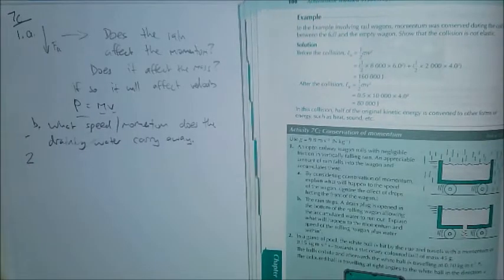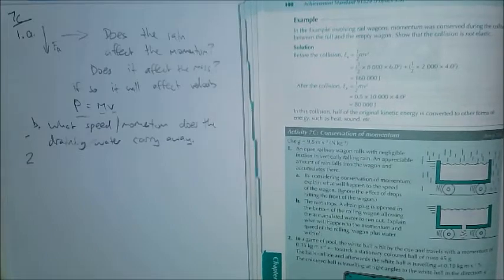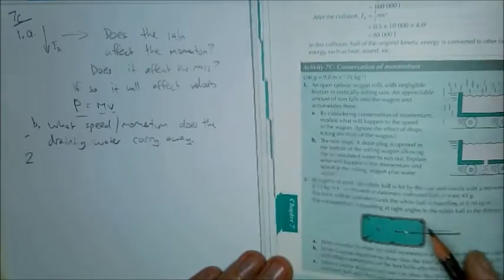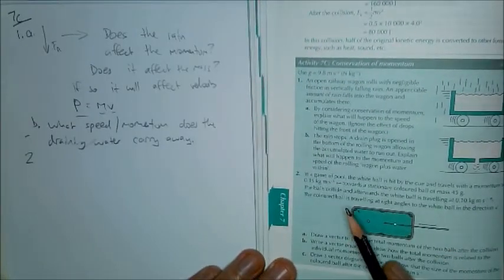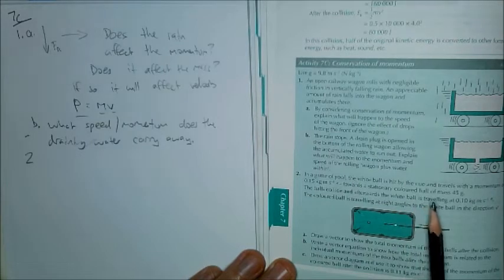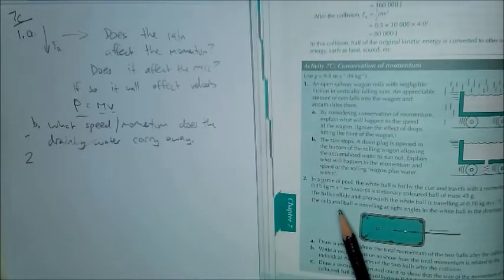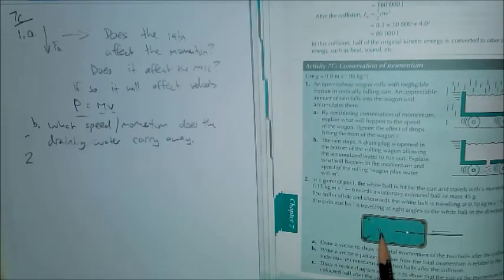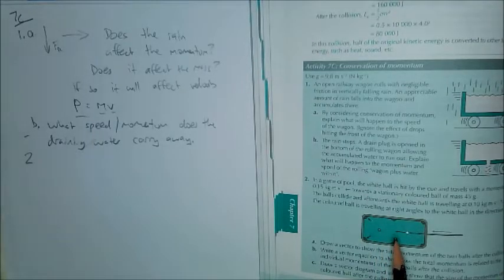Question 2. Another game of snooker or pool, really common in momentum stuff because you're talking 2D collisions and things. So this is question 2 down the bottom of the page here. In a game of pool, the white ball is hit by the cue and travels with a momentum of 0.15 kilogram meters per second to the left towards a stationary coloured ball of mass 45 grams. The balls collide, and afterwards the white ball is travelling at 0.10 kilogram meters per second this way, and the coloured ball is travelling at right angles to the white ball in a direction that way. Always making it at right angles makes it easy to solve using trigonometry.